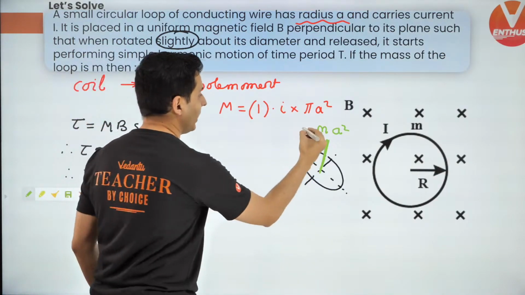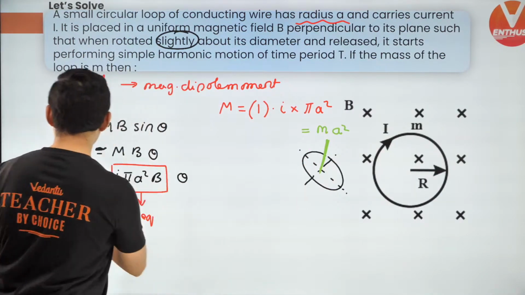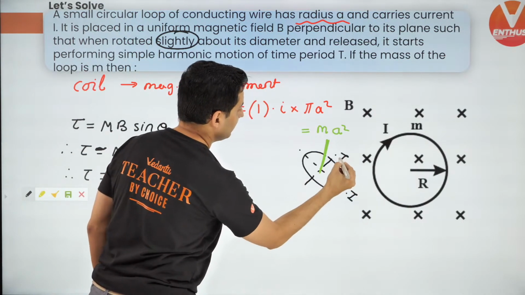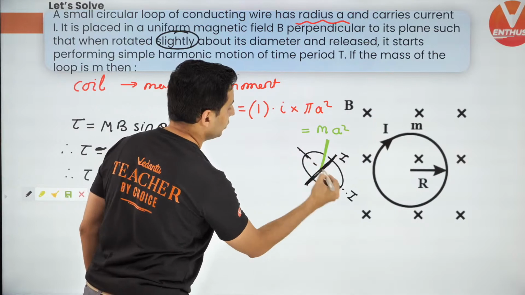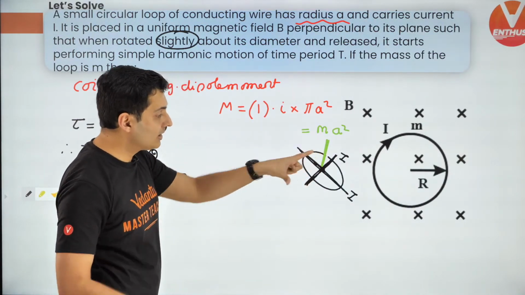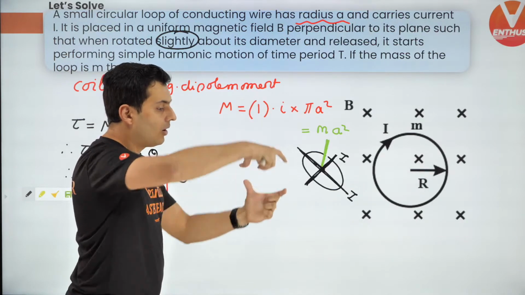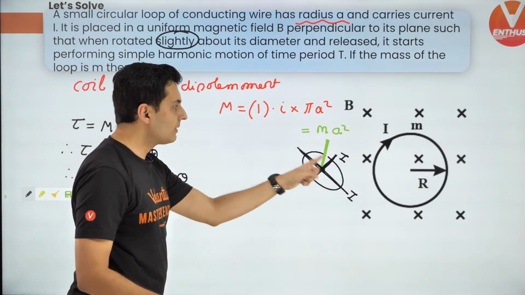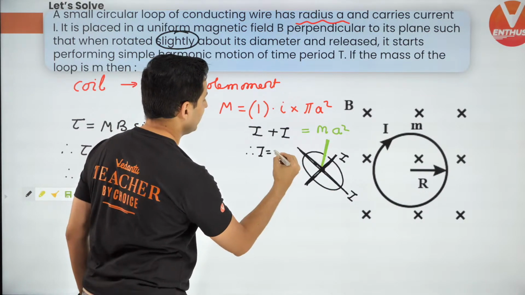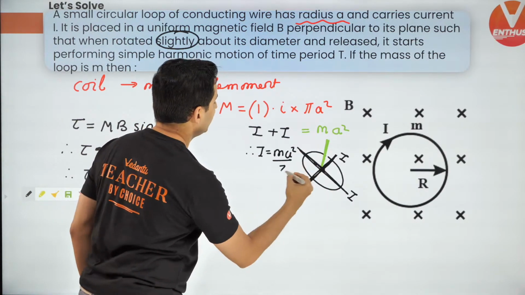Now this m a square will be the sum of the other two moments of inertia, about the two diameters. They are two symmetrical lines, so the moment of inertia about this diameter or this diameter will be the same. Using the perpendicular axis theorem, this will be I plus I. Therefore, I is equal to m a square by 2.